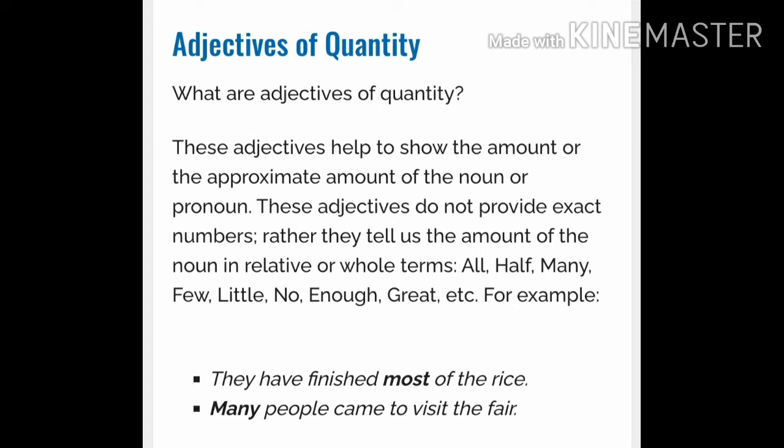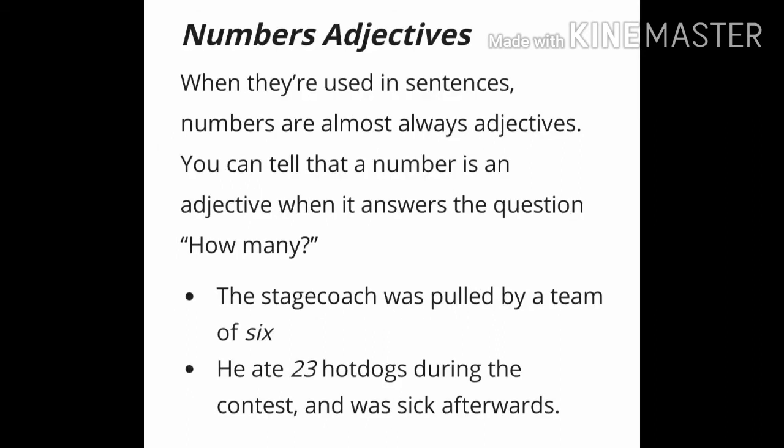And some more adjectives are much, many, little, all. These are some examples for adjectives of quantity. Now we move to the third one, adjectives of number. When they are used in a sentence, numbers are almost always adjectives.